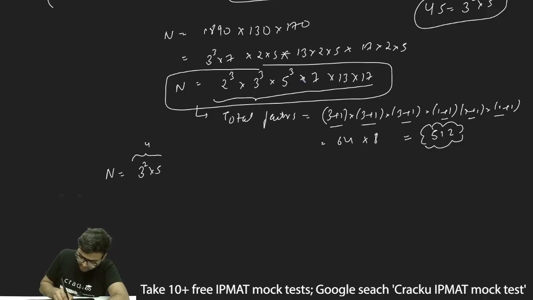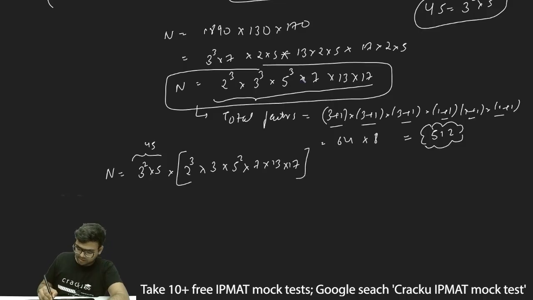This is what 45 is. We'll take it common, so we'll be left with 2 cube into 3 into 5 square into 7 into 13 into 17. So this will be the remaining number. Now all the factors of this number will be a factor of 45 for this n.